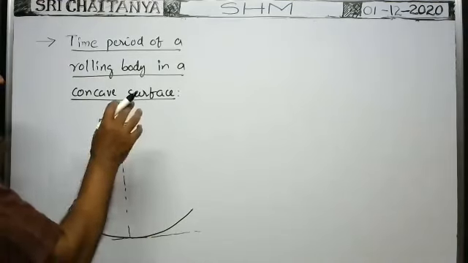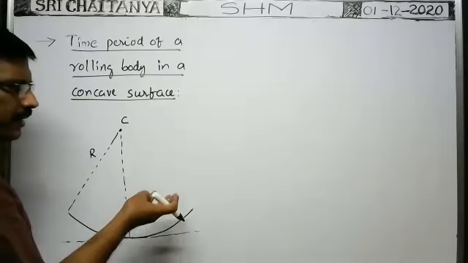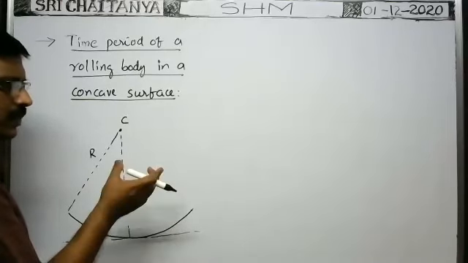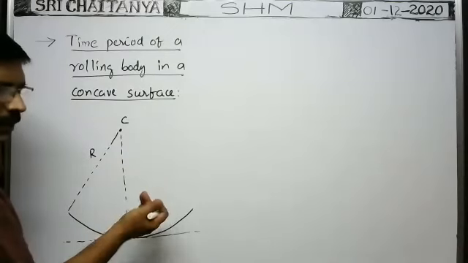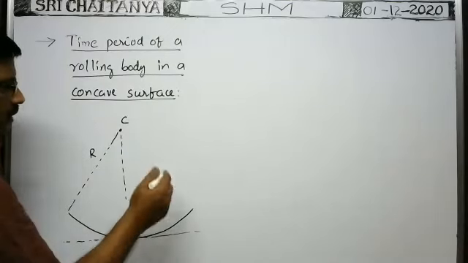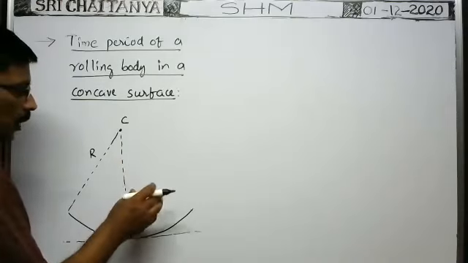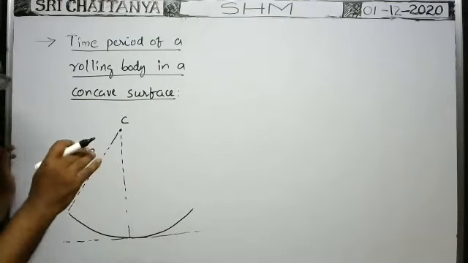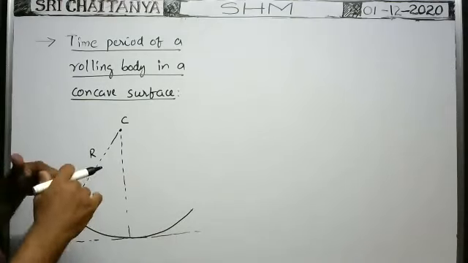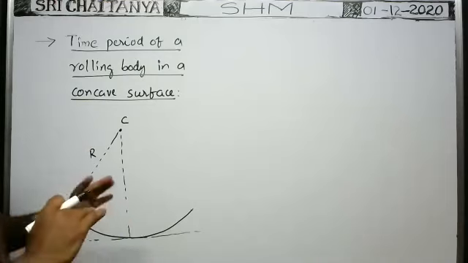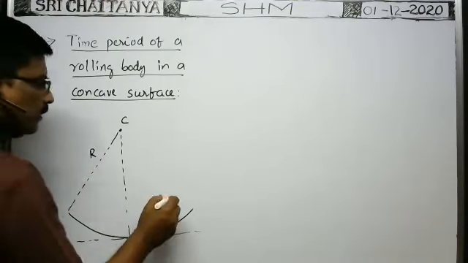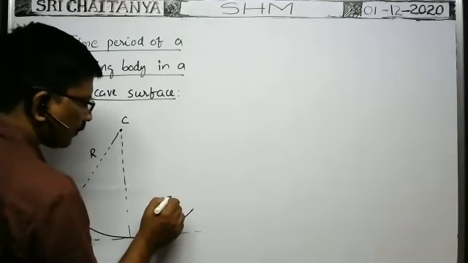Now, one rolling body. Rolling body means that may be ring, cylinder, disc, sphere, hollow sphere, solid sphere, hollow cylinder, whatever it may be, we can keep here to roll over the surface. So one rolling body is kept over. First of all, I will discuss the general case. Then we can apply for cylinder, solid sphere, hollow sphere, whatever it may be.